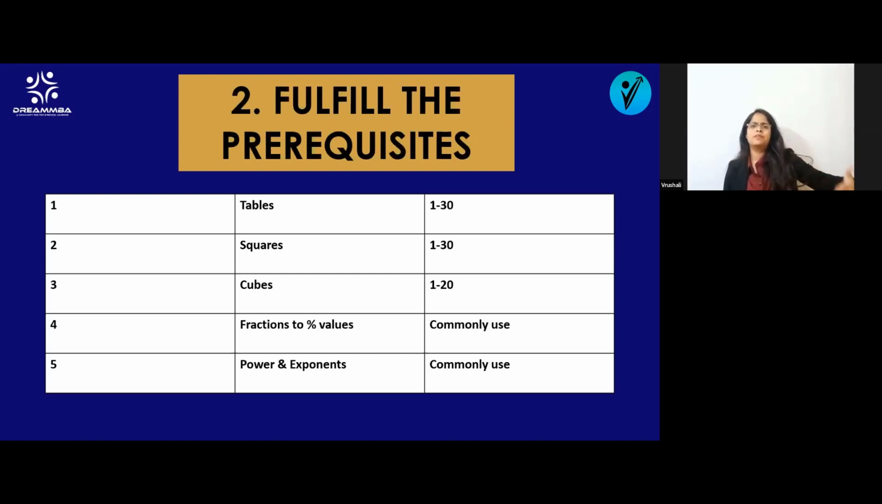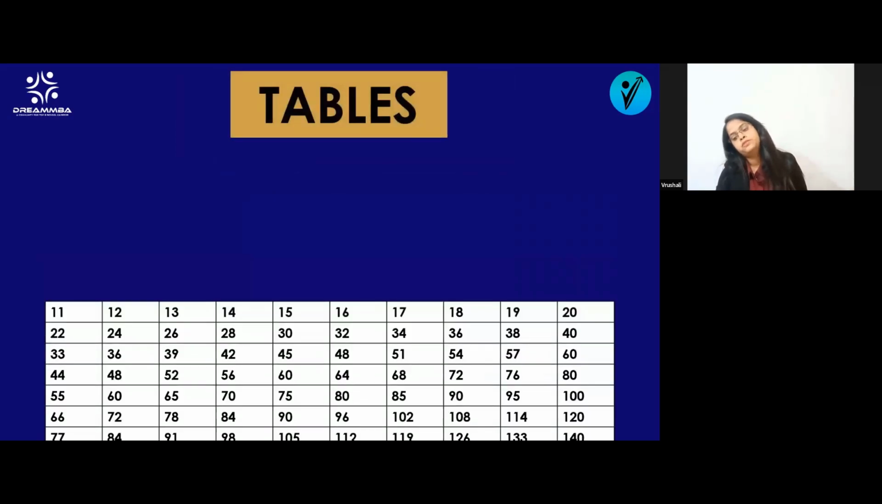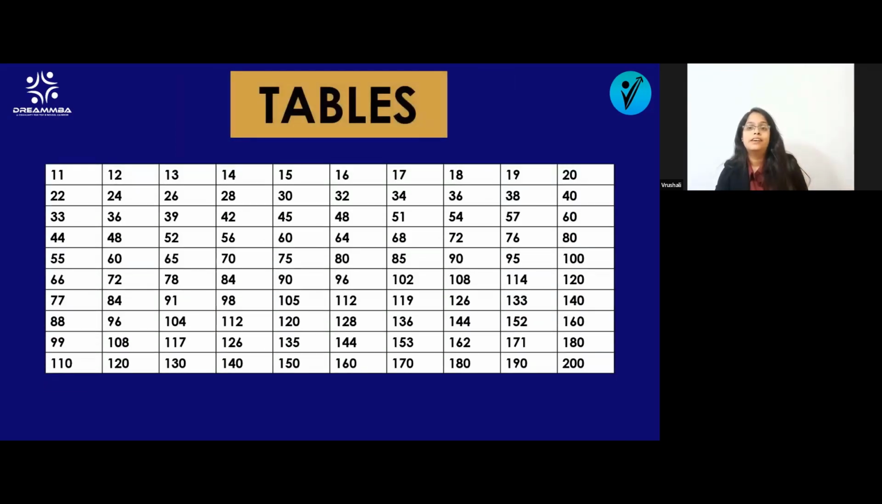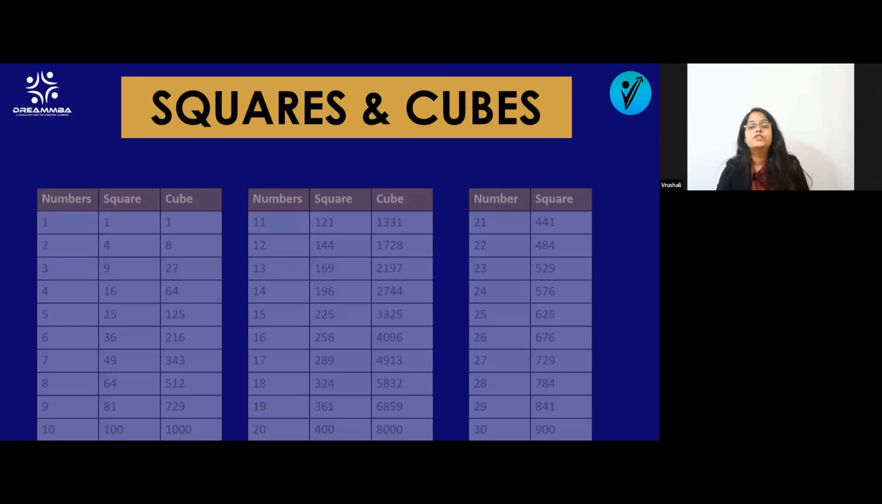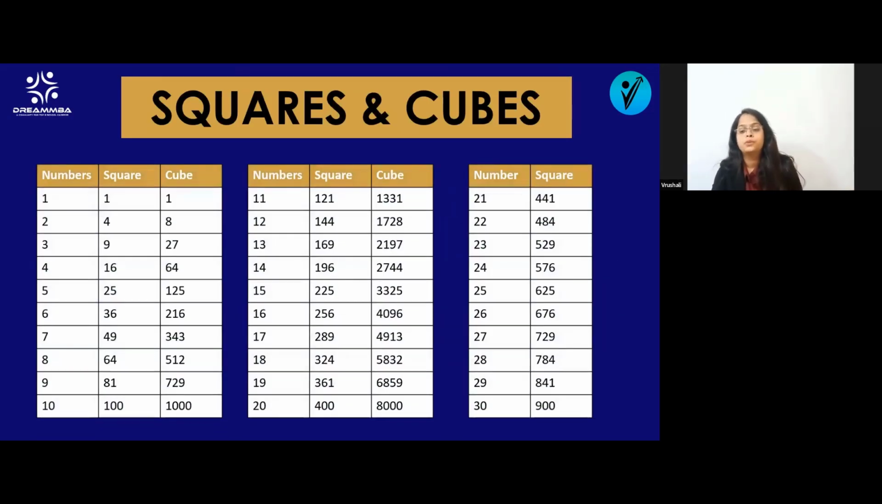If you have to multiply by 27, and you don't know the table of 27, it will be time consuming. So that's why you require it. These are the tables which you must learn. Then after the tables, there are the square and cube values which you have to learn, like squares from 1 to 30, cubes from 1 to 20. You must know these values.